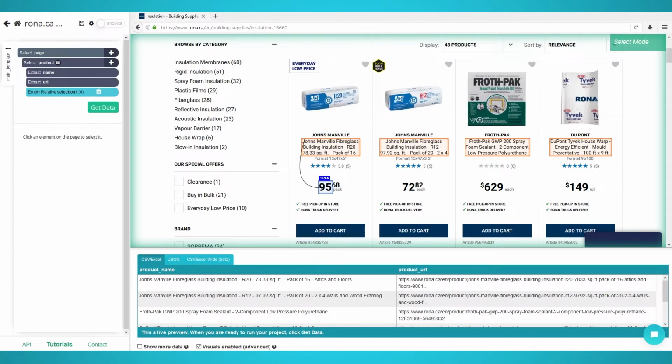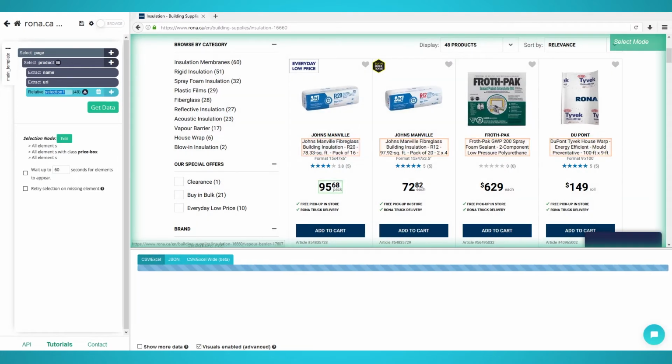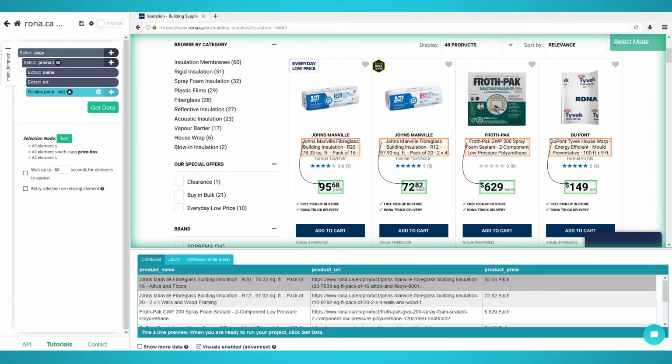It will only select the dollar amount and not the cents, so we need to zoom out. Press Ctrl or Command 1 to zoom out a few times until the full price div is selected. Then click it. Rename the selection on the left to price. You have now extracted the prices. However, we can clean up the data in the next step.